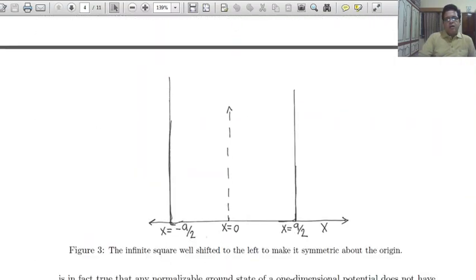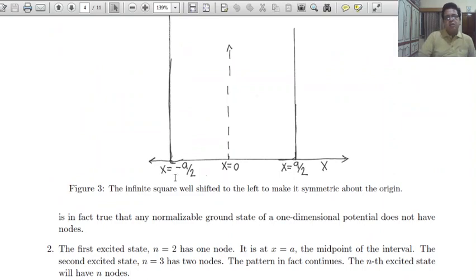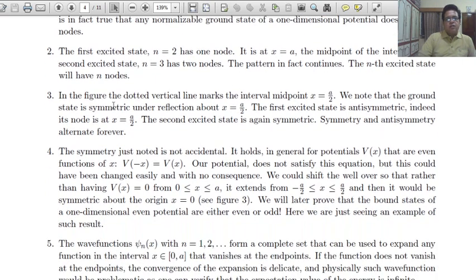This is the situation of a symmetric potential well: if the infinite well is shifted to the left to make it symmetric about the origin, it goes from minus a by 2 to plus a by 2. We know the ground state is symmetric under reflection about the midpoint. The first excited state is antisymmetric. Indeed, its node is at x equal to a by 2. The second excited state is again symmetric, so symmetric and antisymmetric alternate.